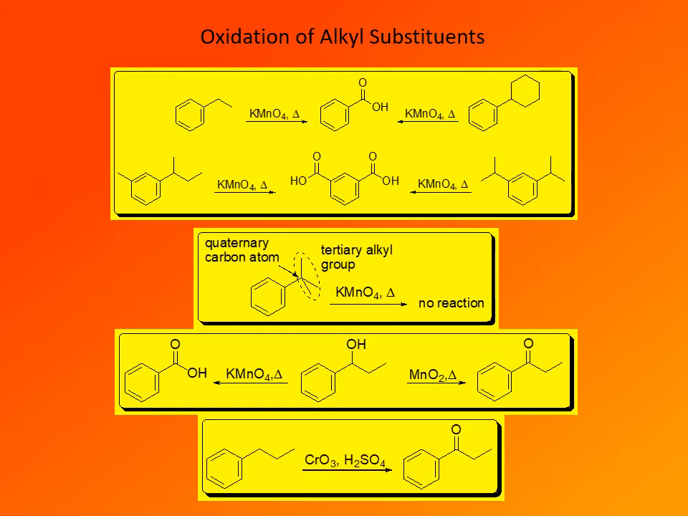And finally, an alkyl substituent upon oxidation with Jones reagent, I hope you remember Jones reagent, a solution of chromium trioxide in concentrated sulfuric acid, undergoes benzylic oxidation, oxidation of the benzylic carbon, and that carbon is oxidized to a carbonyl group. So this is another way to make phenyl ketones.